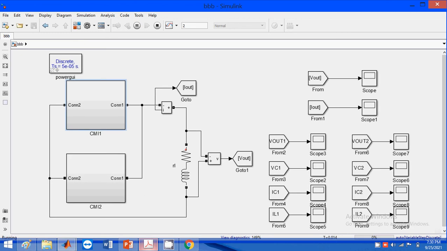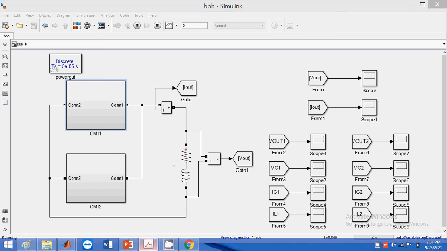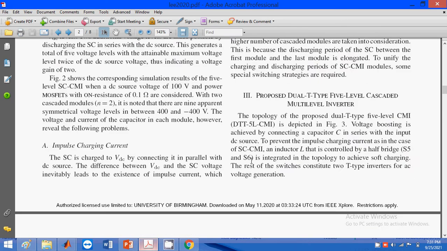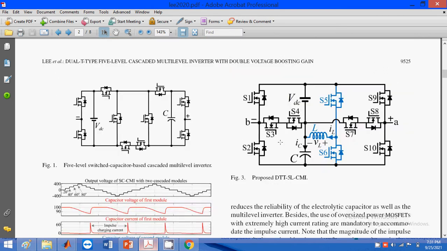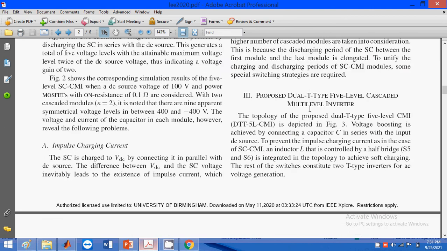Leave it for a certain time to run the model. Then we discuss the proposed method. The proposed method is a dual T-type 5-level cascaded multi-level inverter. For voltage boosting purpose, we connect a capacitor in series with the DC voltage. This is the DC voltage, and we are placing an inductor.